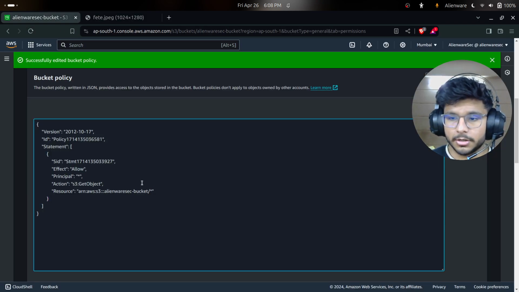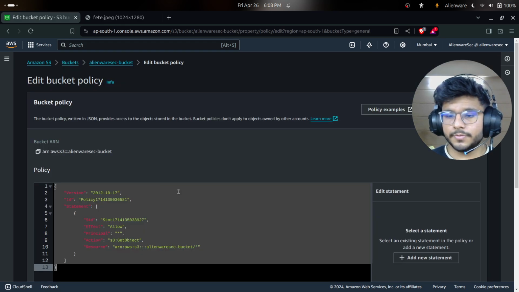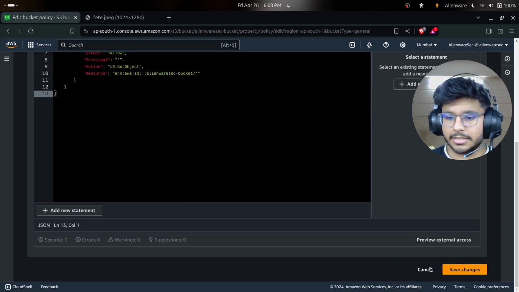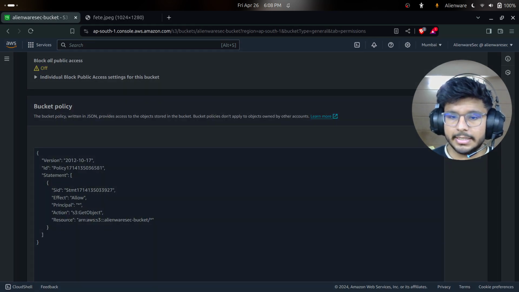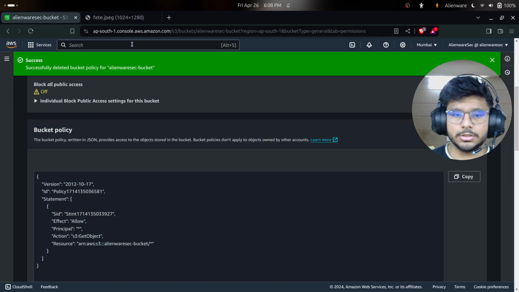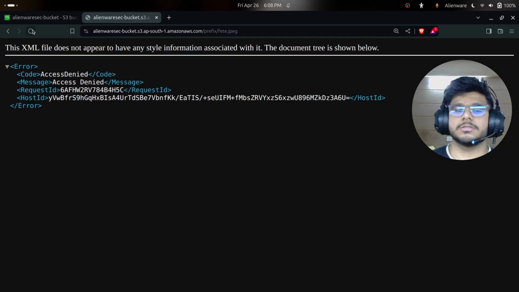Now if you go here and edit it again, okay, we just don't want to edit it, we just want to completely delete it. So we cancel here, and we go here and delete the policy. I'll click on delete and write delete here and delete the policy. And if you go here, refresh the page, and boom, you can't access it.